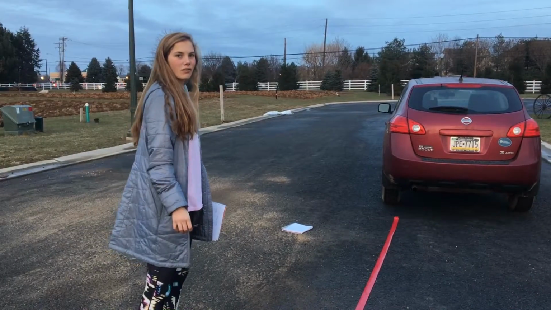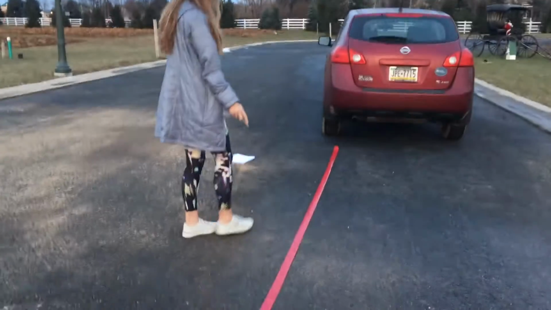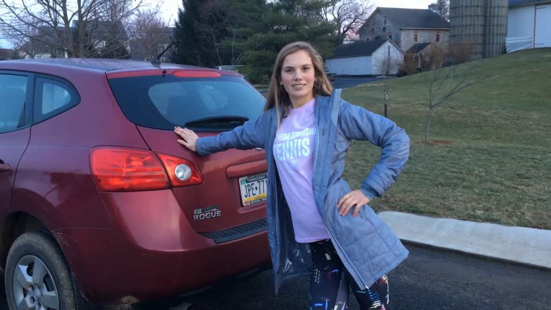To start, I need to find the force of friction acting on my car. The force of friction acted on my car for 20 meters, creating these skid marks. I took the coefficient of friction, 0.7, which is the force of friction divided by the normal force on my car. The normal force is the force of the road holding up the weight of my car. The weight is mass times gravity. Otherwise, my car would fall through to China.